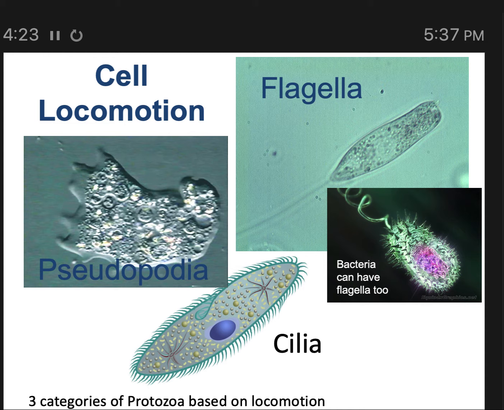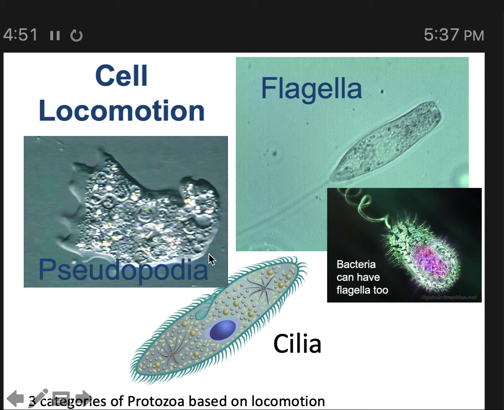And then pseudopodia. Pseudo means false, podia refers to feet. So pseudopodia literally means false feet. A cell that uses pseudopodia for locomotion is going to extend out part of its cell membrane and then grip a solid surface. Here you can see this cell has reached out a false foot.